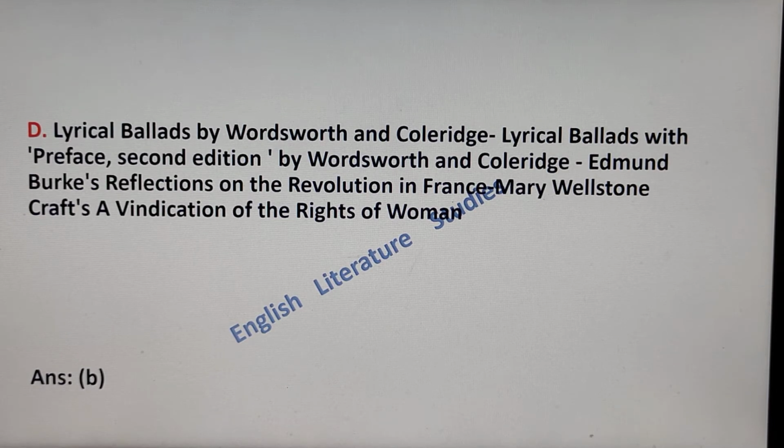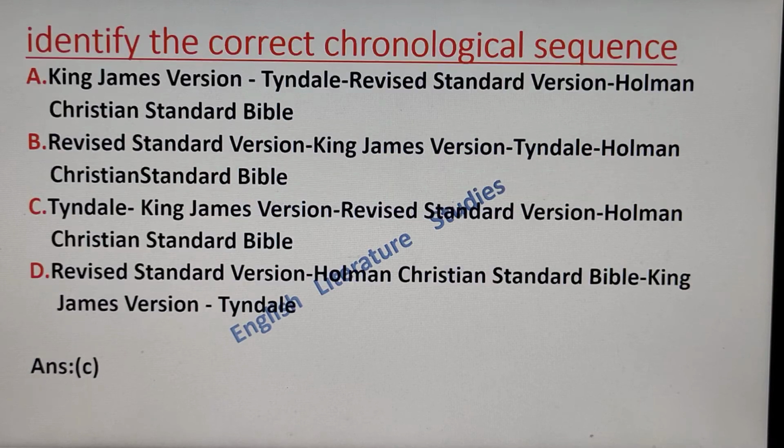And the correct answer is option B, in which the sequence is like this: firstly, Edmund Burke's Reflections on the Revolution in France, then Mary Wollstonecraft's A Vindication of the Rights of Woman, then Lyrical Ballads by Wordsworth and Coleridge, and lastly Lyrical Ballads with Preface, second edition by Wordsworth and Coleridge. This is option B. Next question is again on chronological sequence.